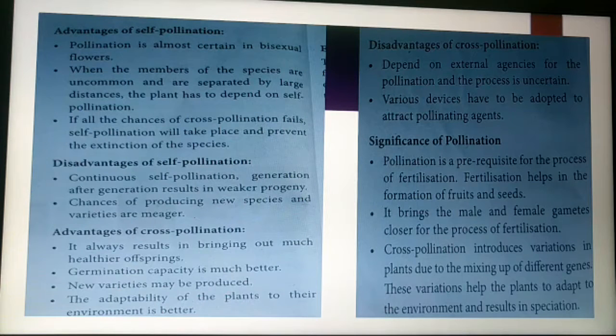Various devices have to be adapted to attract the pollinating agents. For example, an insect-pollinated plant shows attractive colors and scent, or produces smells. So it needs various devices to attract the pollinators.